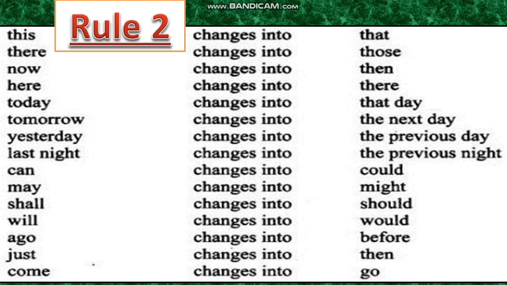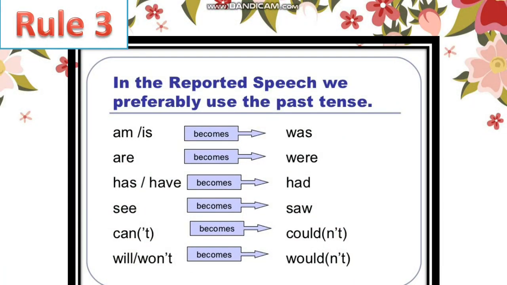Now look at these important changes. In reported speech, we preferably use the past tense: am or is becomes was, are becomes were, has and have become had, see becomes saw, can or can't becomes could or couldn't, will or won't becomes would or wouldn't.